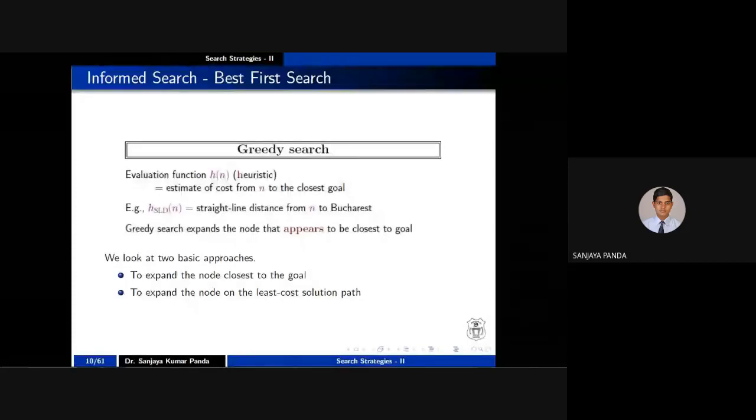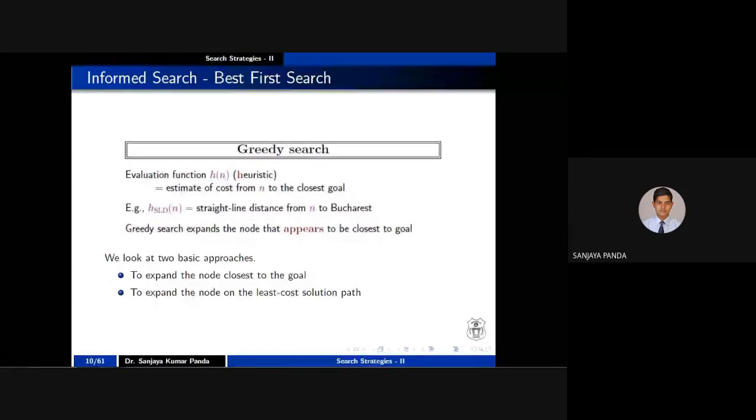Where you have to start your journey from a city A and reach a city B, right? Here we have considered straight line distance. Greedy search expands the node that appears to be closest to the goal. For example, let me say Hyderabad to New Delhi: I have moved from Hyderabad to Nagpur. Once I reach Nagpur, I will check what the possibilities are, what roads are connected from Nagpur to New Delhi. There are so many ways to reach New Delhi. Out of these, I will choose one node by applying greedy search, right?